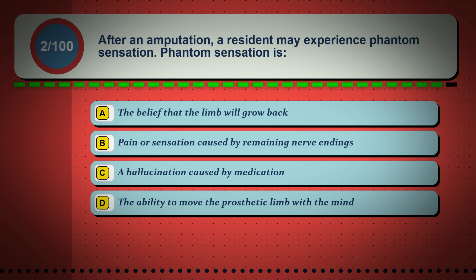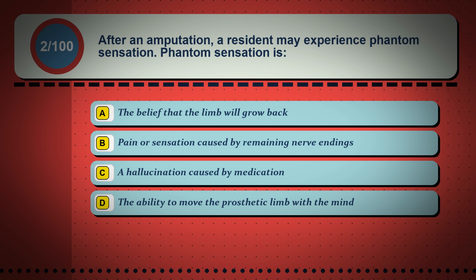Question 2. After an amputation, a resident may experience phantom sensation. Phantom sensation is: Option A. The belief that the limb will grow back. Option B. Pain or sensation caused by remaining nerve endings. Option C. A hallucination caused by medication. Option D. The ability to move the prosthetic limb with the mind.